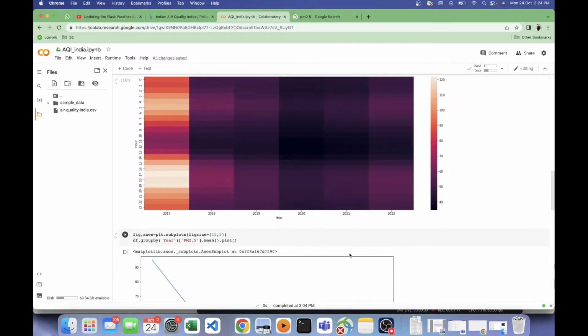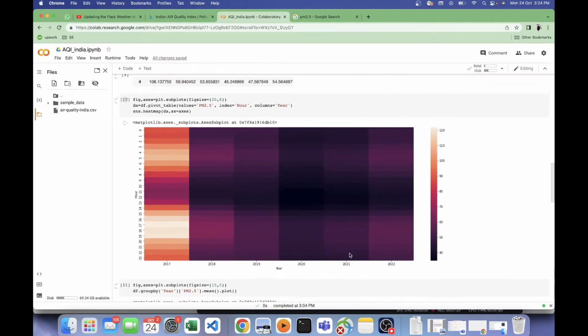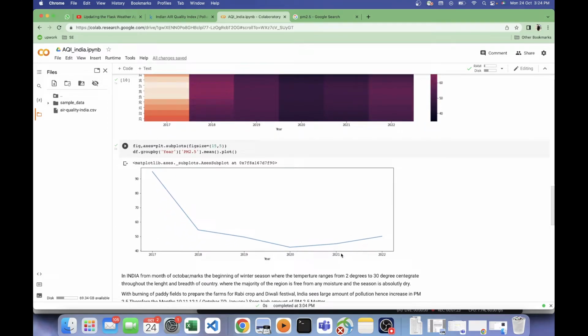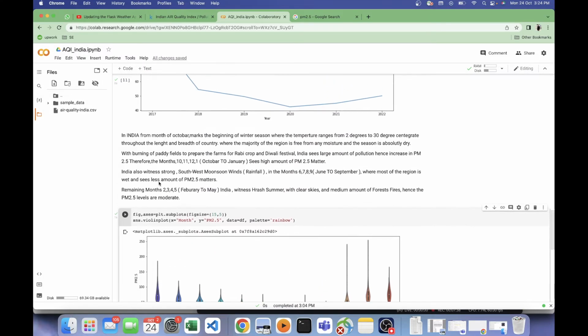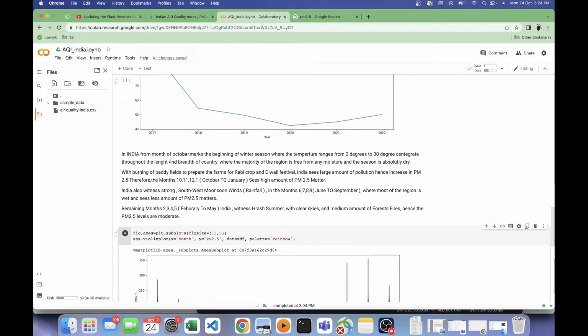Now I've plotted a similar simple line plot here also. It's explaining the same thing, that the mean value is going down for 2020 and 2021. And here we have very high values. I've written about the same things: the month of October marks the beginning of the winter season. The temperature ranges are generally 2 to 30 degrees centigrade over the entire country, and it's free from moisture and the season is dry.